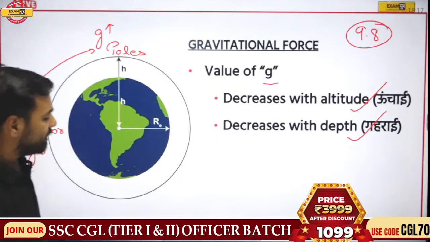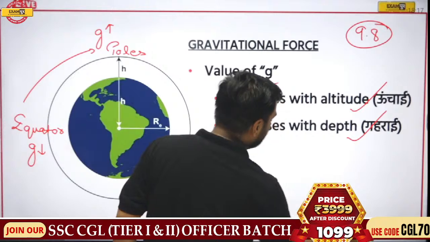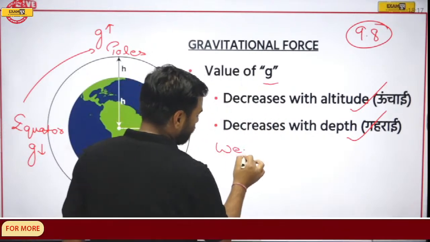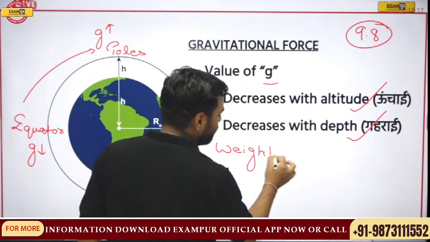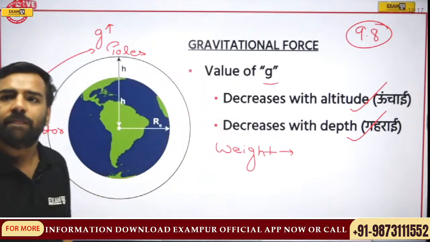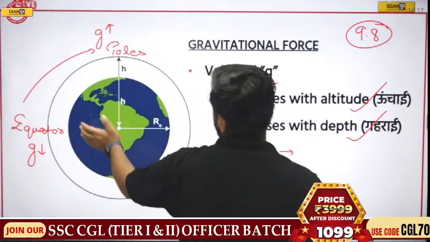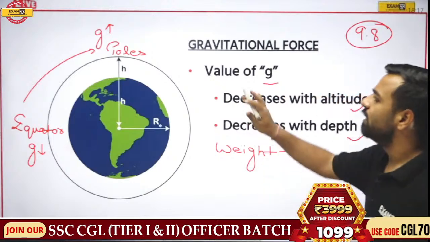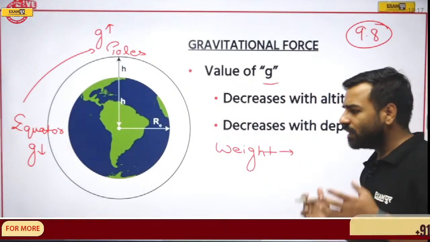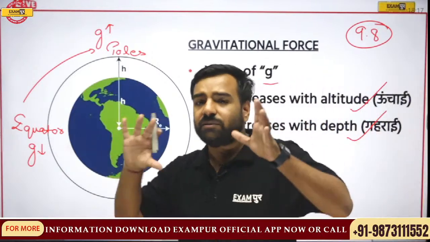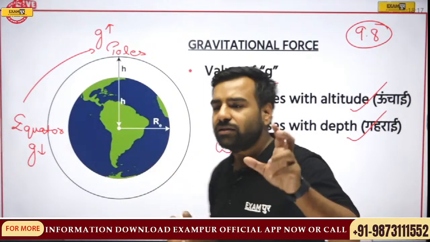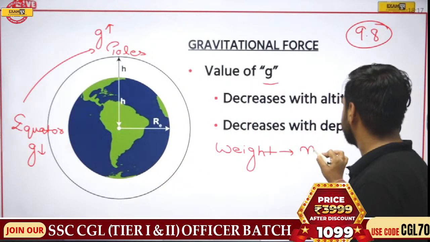So when we talk about weight, at the poles, since the value of G is increasing, and there must be some mass m that I am having, let us assume my mass is m.